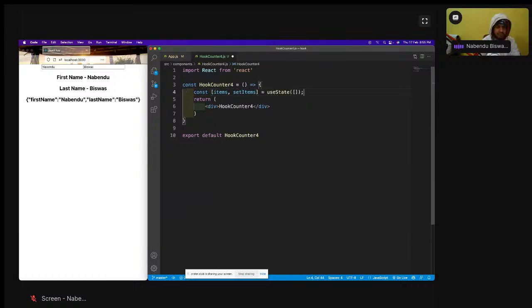Now it's an empty array, and I have to import it also, or else it shows a lot of error.